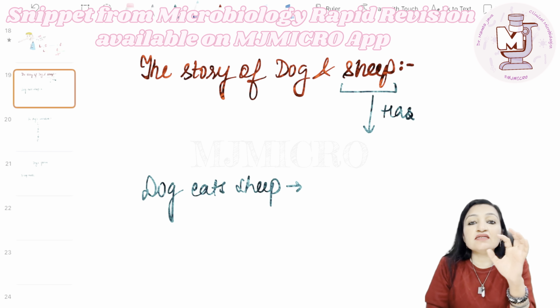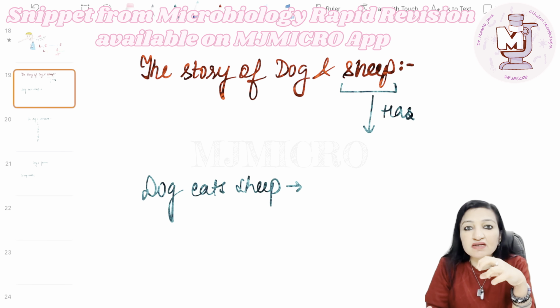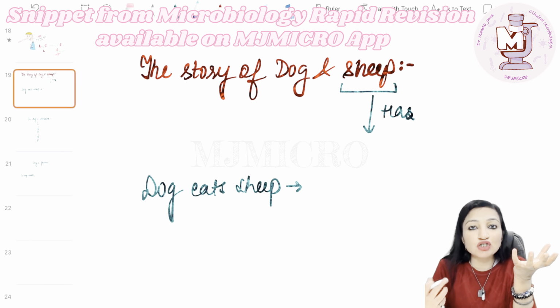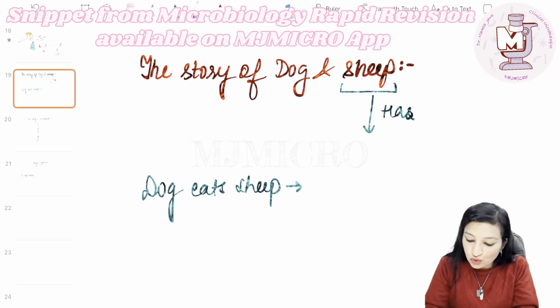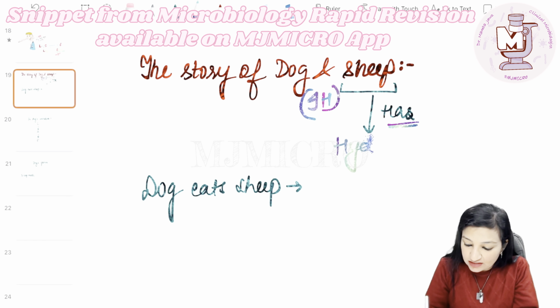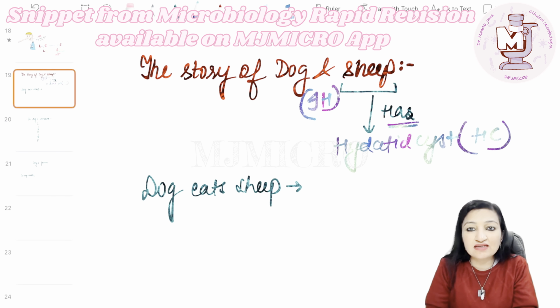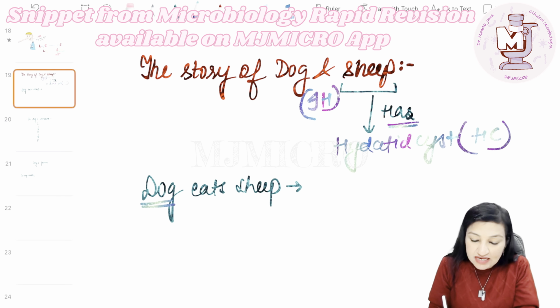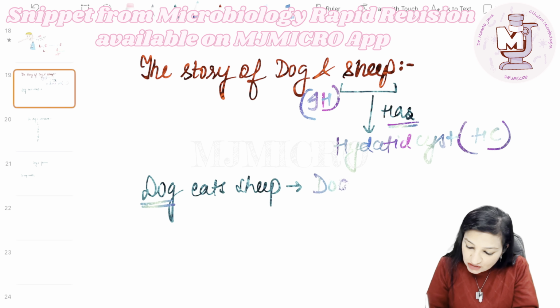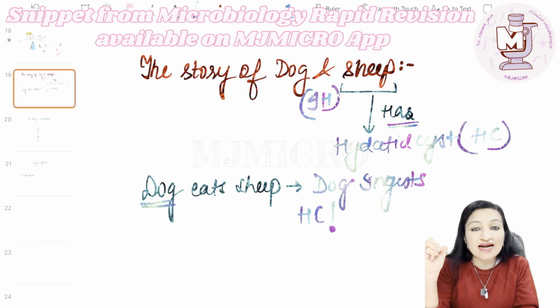Now let's understand the story of this parasite which is happening between the intermediate host, that is the sheep, and the dog, that is the definitive host. As per the rule I have told, the intermediate host, that is sheep, is going to harbor what? The larval form, that is the hydatid cyst. Let me use the short form HC for it. When this sheep dies, dog is going to eat the sheep. So dog ingests what? The larval form, that is the hydatid cyst.